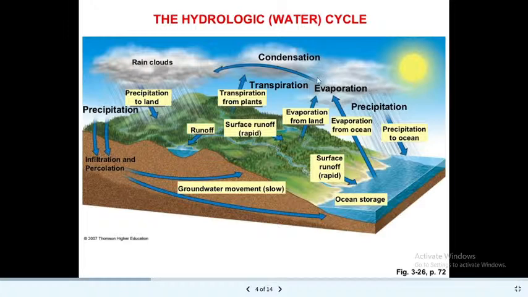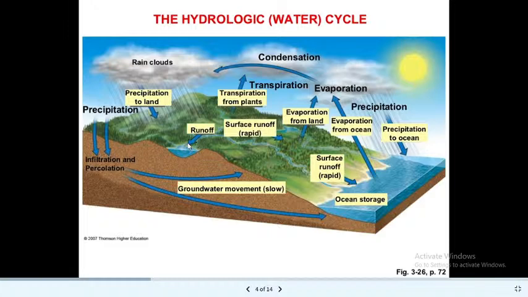After evaporation, what happens then? The condensation process occurs. Even plants transpire water. Whatever water they absorb, they transpire into the atmosphere, and that gets evaporated and condenses to form clouds. The clouds again will precipitate, and the precipitation falls on the earth, and then it infiltrates or percolates deep into the ground, and the ground again brings it back to the wells or to the rivers or to the oceans, and the process continues and continues.